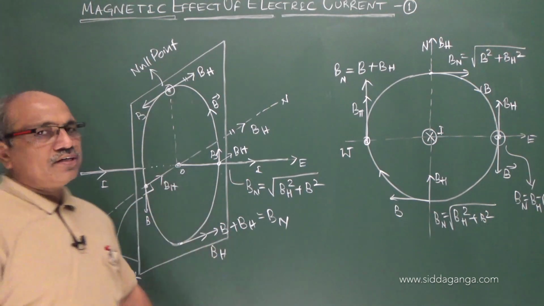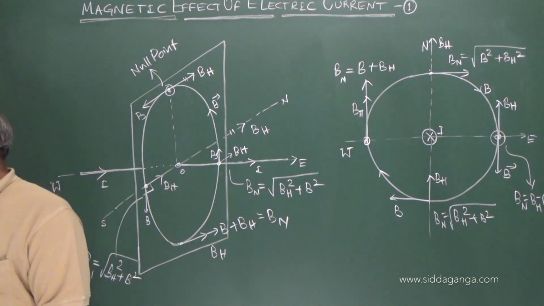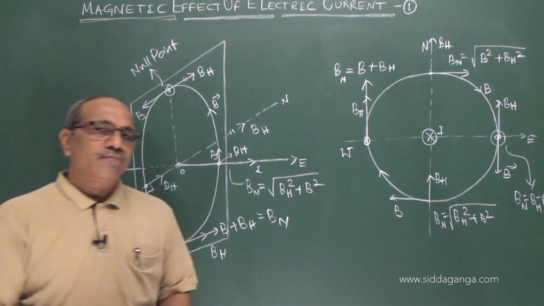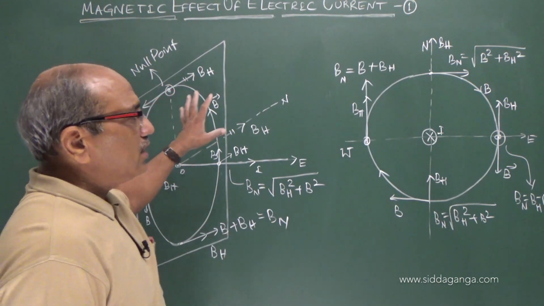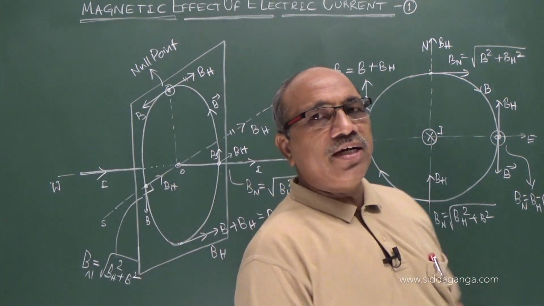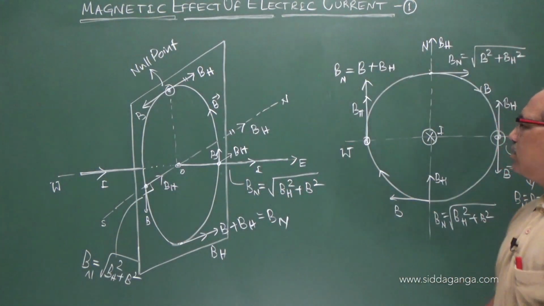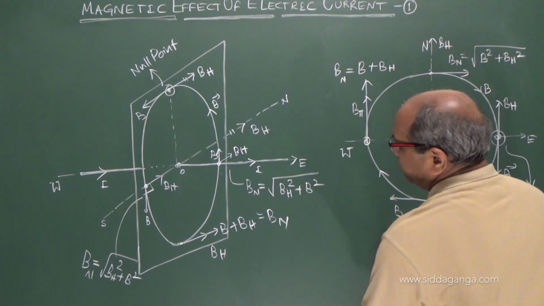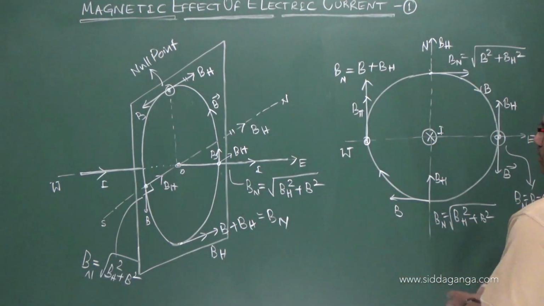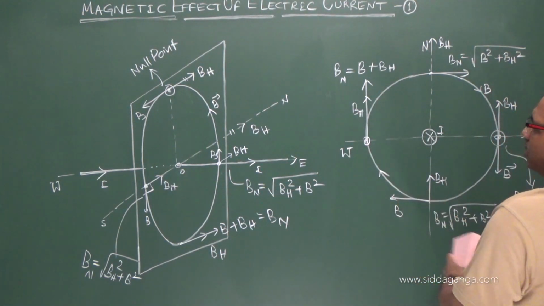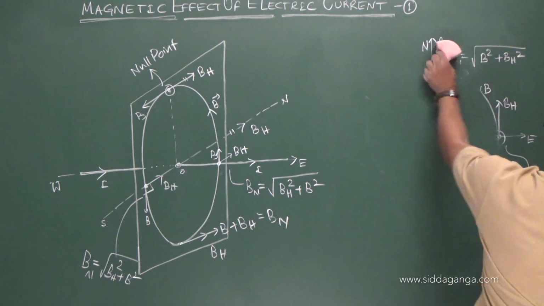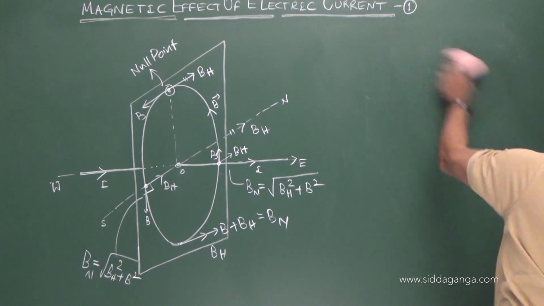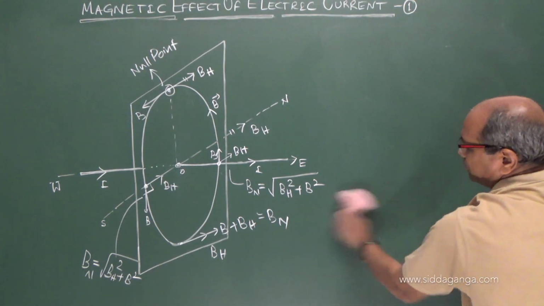So I have shown different cases of how the superposition of the fields can give you the magnetic field, and also how to search for the null point in the case of the magnetic field of the earth. So any situation they give, similarly you think of the idea of how to assess at a point the superposition of two fields, earth field and the field of the current carrying conductor, and get the null point.